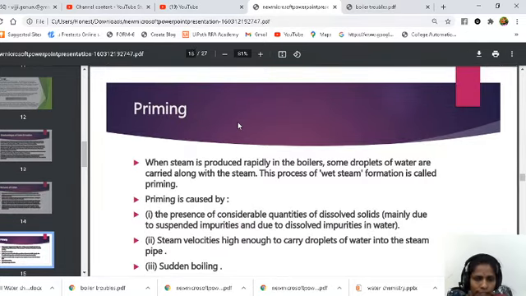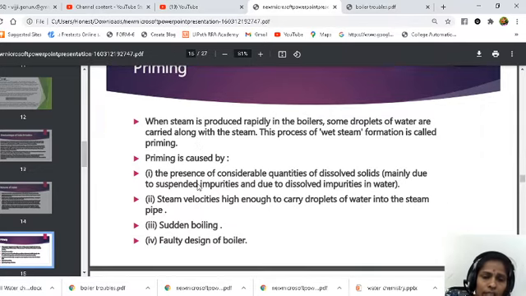So the next one is the priming. When steam is produced rapidly in the boilers, some droplets of water are carried along with the steam. This process of wet steam formation is called priming. You can even observe this at home when we boil water in a container. When the container is full of water, you can observe some bubbles along with the steam. Some water droplets are escaping along with the steam. That wet steam formation is called priming.